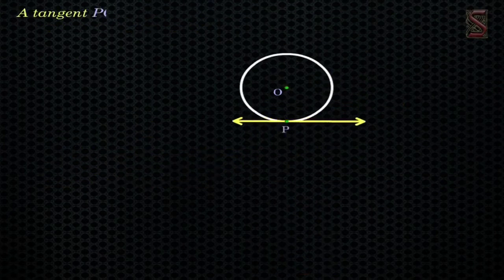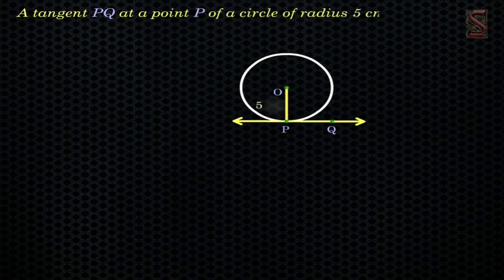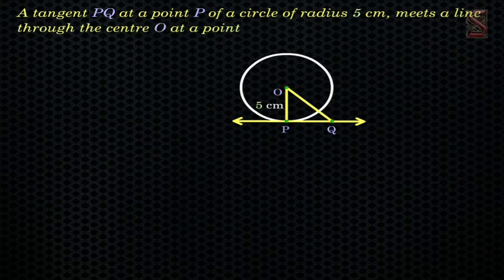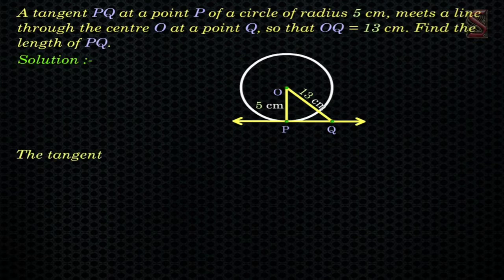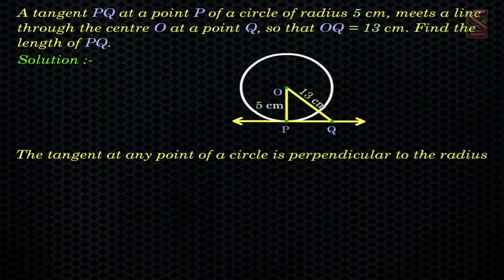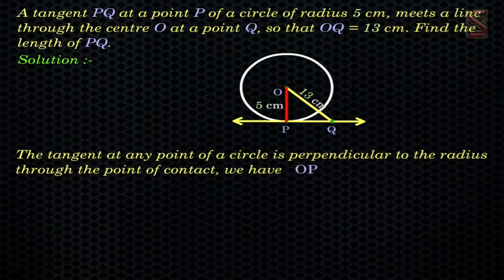A tangent PQ at a point P of a circle of radius 5 cm meets a line through the center O at a point Q, so that OQ equals 13 centimeters. Find the length of PQ. Solution. As the tangent at any point of a circle is perpendicular to the radius through the point of contact, we have the line OP perpendicular to PQ.